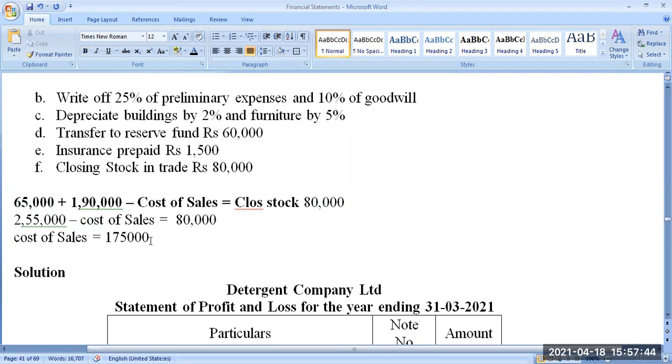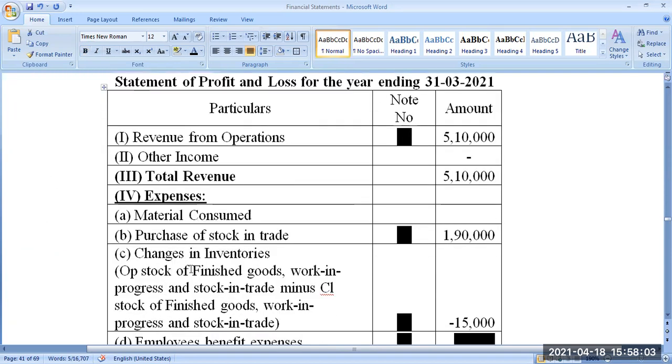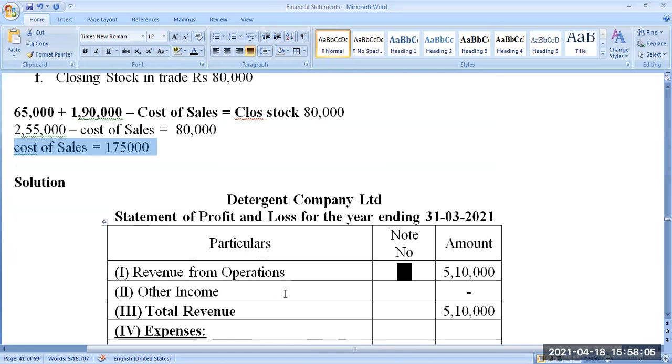Instead, I take the difference, 15,000, and minus it from this 1,90,000 to know the exact cost of sales. That is why the opening stock is taken in the profit and loss account, to find out the exact amount of cost of sales. Cost of sales is 1,75,000.